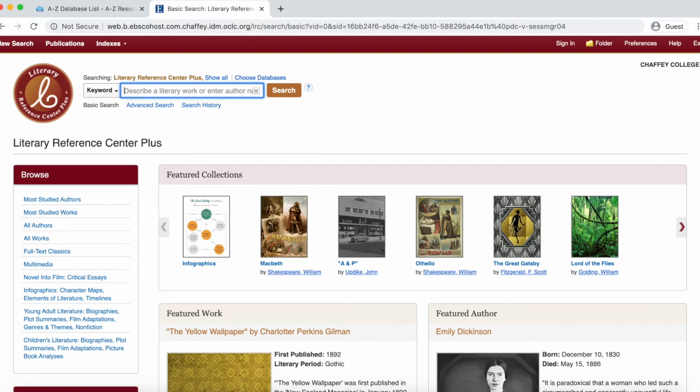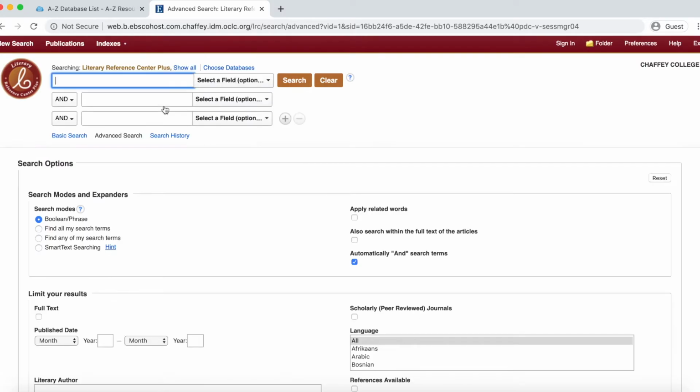To find author biographies, critical analyses, and more, enter your search terms here. You may also use the advanced search to enter multiple search terms. Start with a broad search. For example, search for a specific author to find author information, stories and plays by that author, or critical analyses.